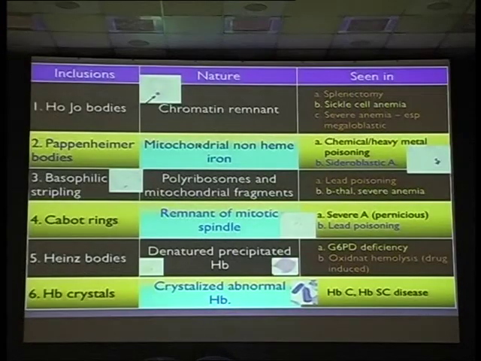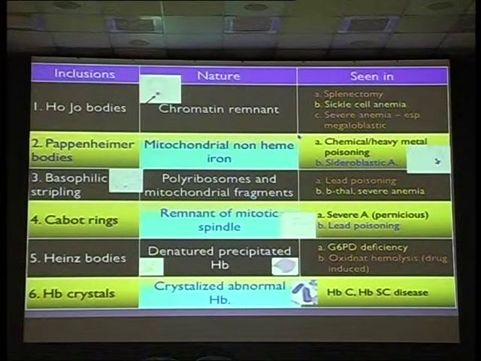Okay, why the inclusions are there and where they are seen? I will go through them quickly. Howell-Jolly bodies, chromatin remnants, seen in splenectomy, sickle cell anemia, and severe anemia. Pappenheimer bodies, these are mitochondrial, non-heme iron, seen in heavy metal poisoning and sideroblastic anemia.